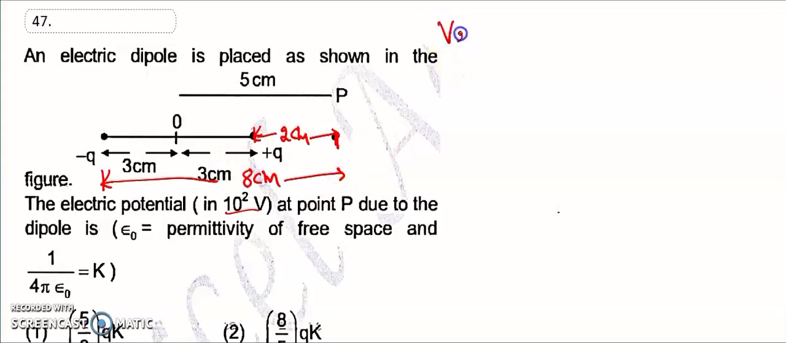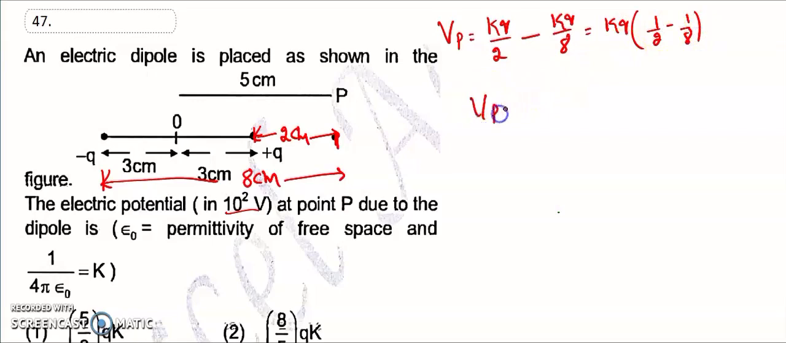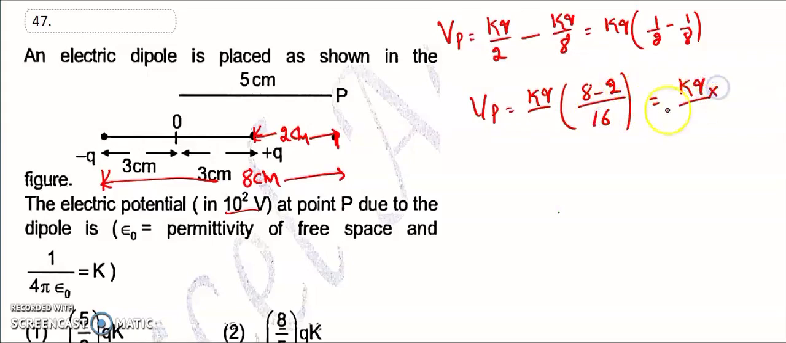However, the potential at point P is equal to kq by 2 minus kq by 8. So that is equal to kq into (1 by 2 minus 1 by 8). So the potential at point P is equal to kq into (8 minus 2) divided by 16, that is equal to kq by 16 into 6.